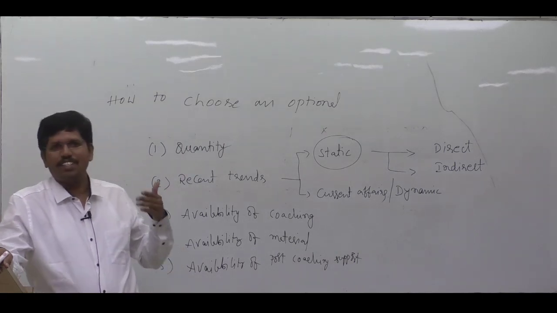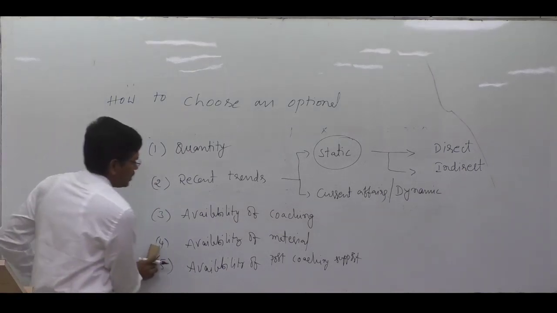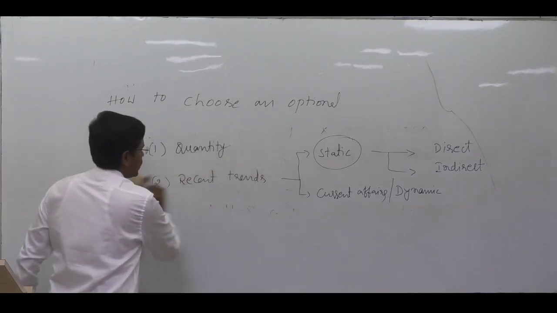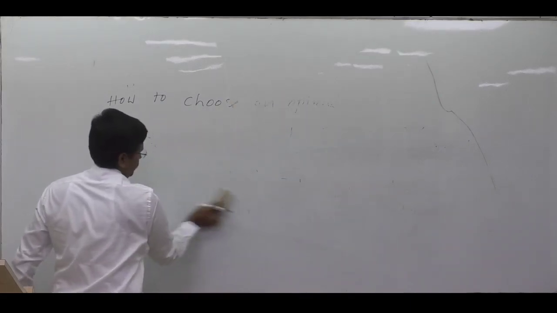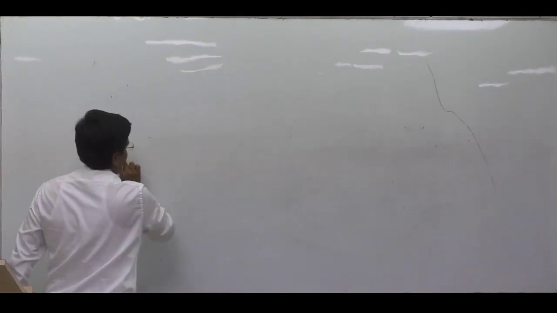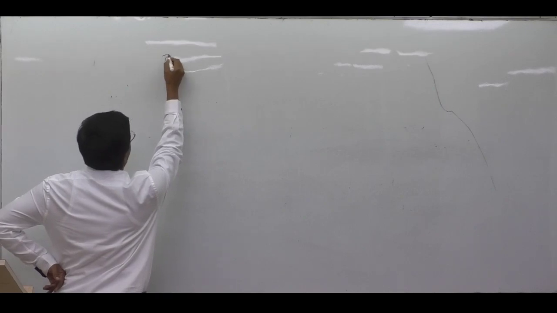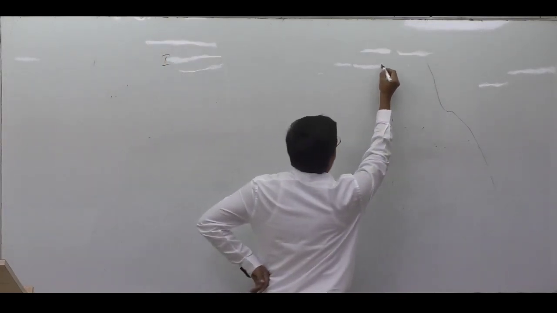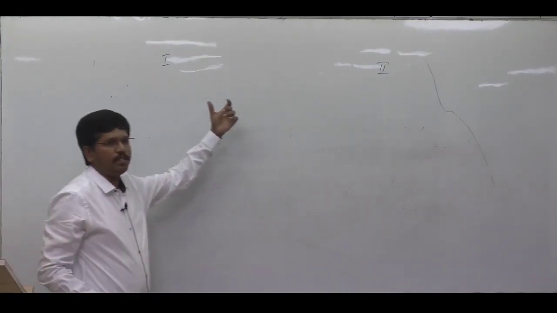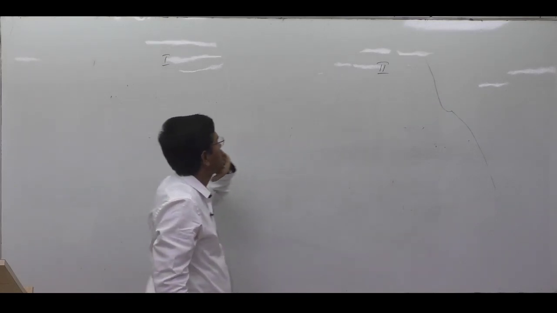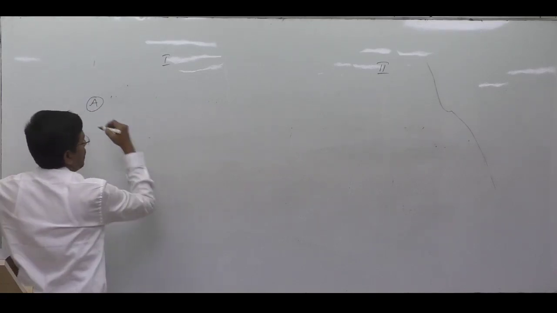Now let us discuss what is the subject content of anthropology, and later we will discuss some more issues. First let us discuss anthropology in detail, the subject content of anthropology. In anthropology, there are 2 papers, first paper and second paper. First paper is in general, second paper is in the context of India, Indian anthropology. In every paper, there are 2 sections, section A and section B.